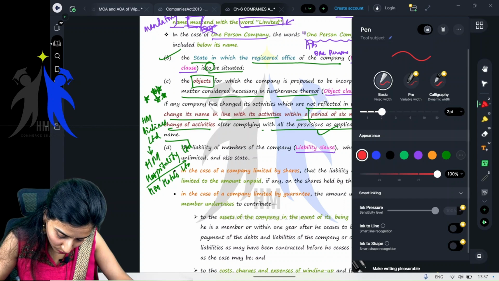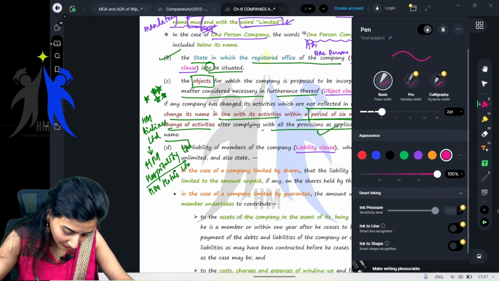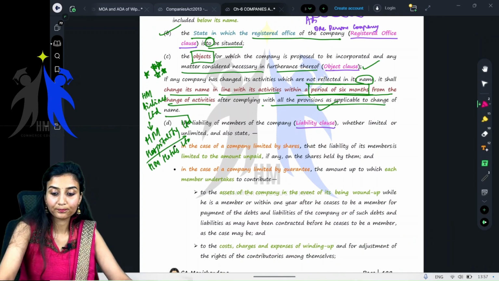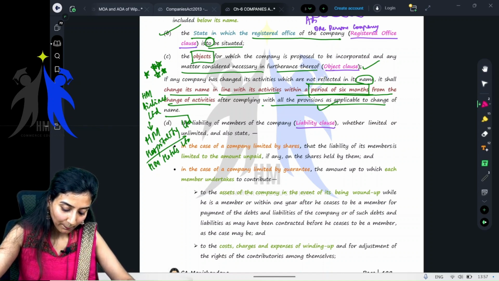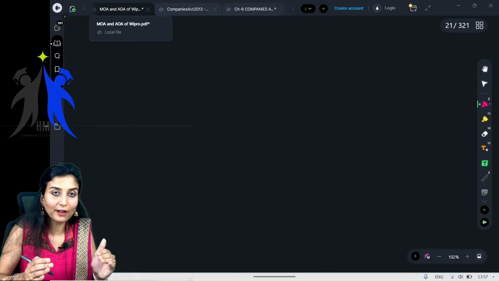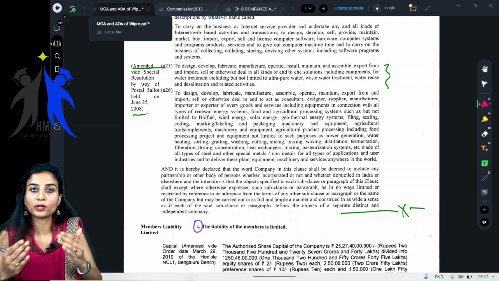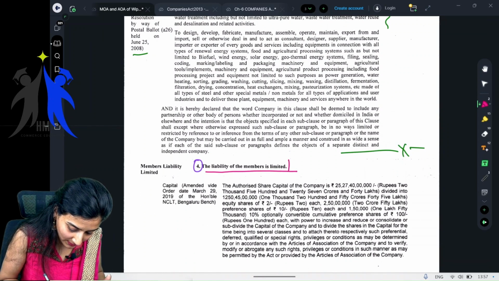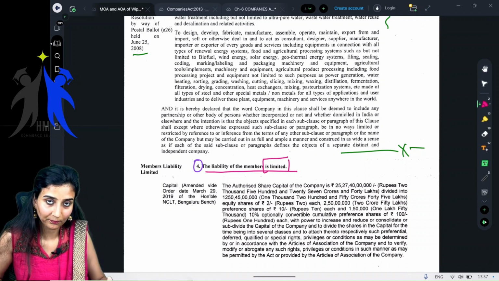Next, come to the liability clause. The liability of the members of the company, whether limited or unlimited, it has to state in the memorandum of association. You have to state whether your company is limited by shares or limited by guarantee. See here, the liability of the members is limited. This is what they have stated. They have not written anything more in this particular company.